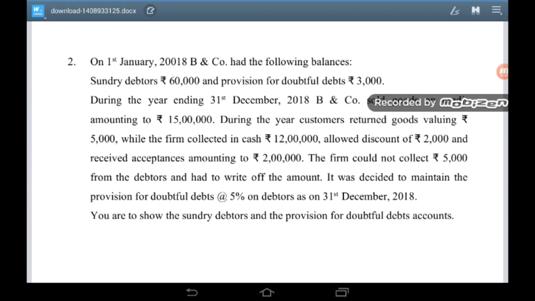While the firm collected in cash rupees 12 lakh. This is the amount that has been paid by the debtors during the year. Allowed discount rupees 2,000 and received acceptances amounting to rupees 2 lakh. This is the amount of bills receivable. The firm could not collect rupees 5,000 from the debtors and had to write off the amount. So this is the amount of bad debt. It was decided to maintain the provision for doubtful debt at 5% on debtors as on 31st December 2018.